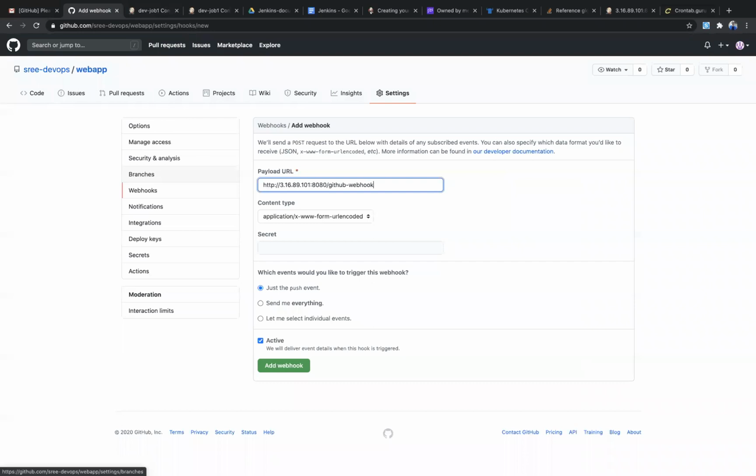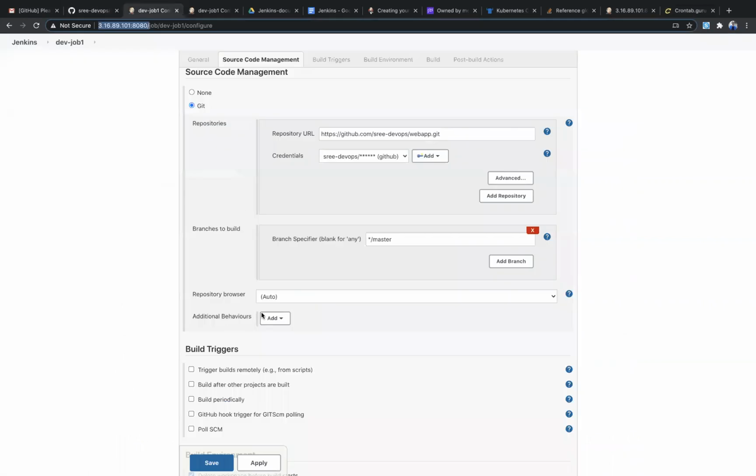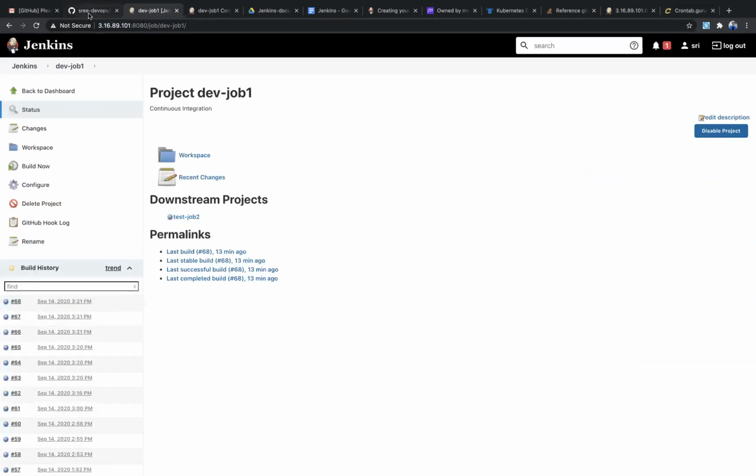If you don't give it, then it won't be seen. And select the JSON. That's it. So I need to select the Git SCM, save it. So we have 68 as of now.